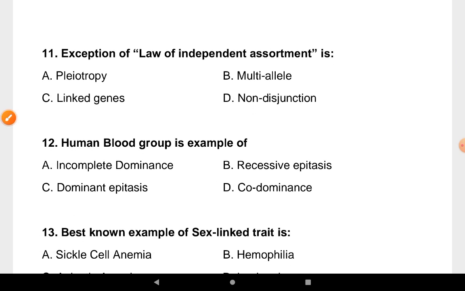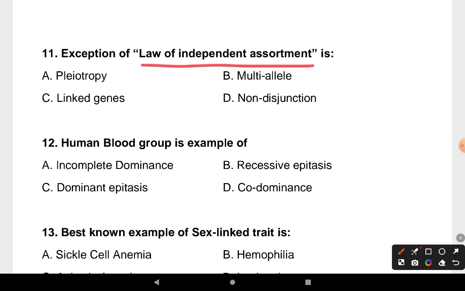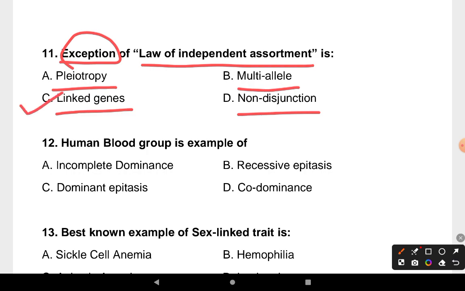Our next question is, exception of law of independent assortment is pleiotropy, multi-allele, linked gene, non-disjunction. So correct answer is linked genes is exception of law of independent assortment.